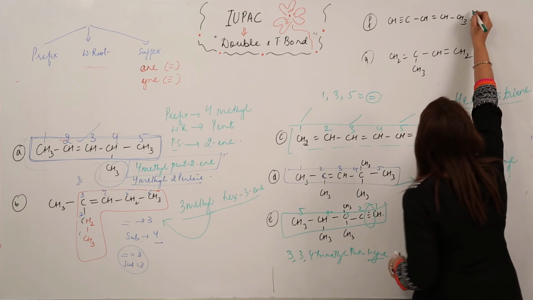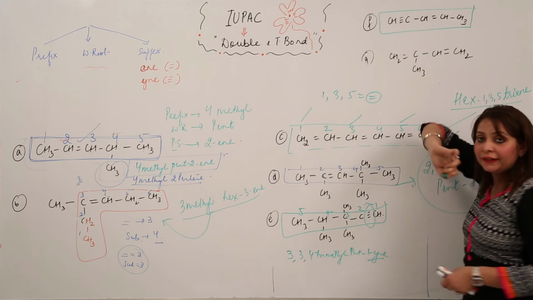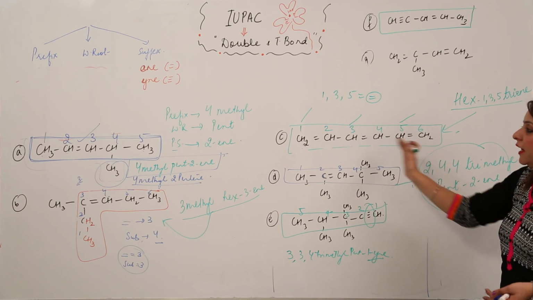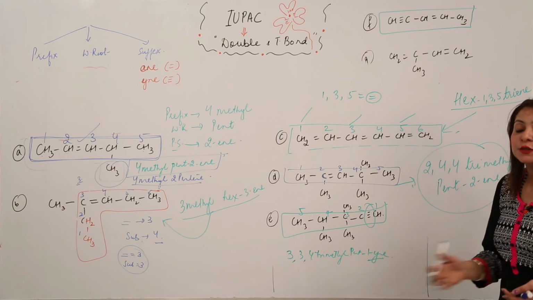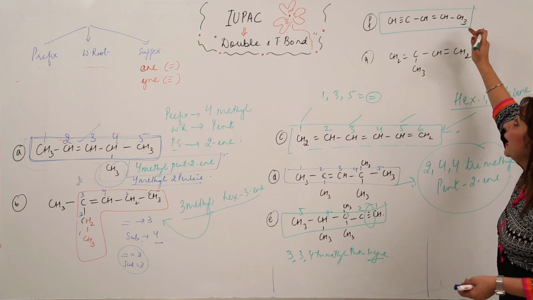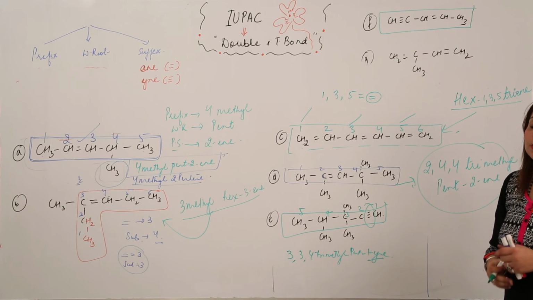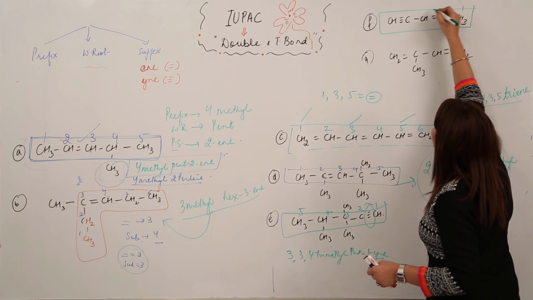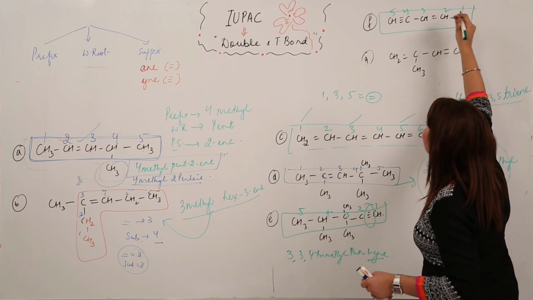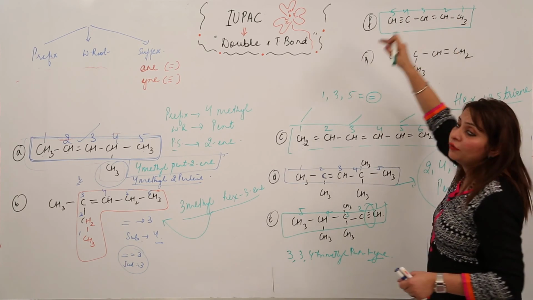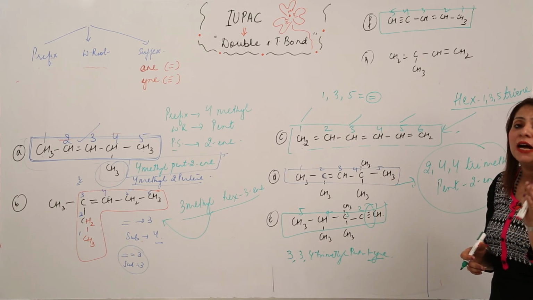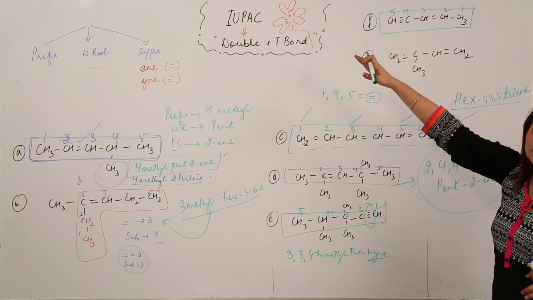Similarly, look at this. Obviously it is going to be a straight chain. The examples until here carried only the double bond, and the last example carried only the triple bond. But this one has both a double as well as a triple bond, and I told you that if both double and triple bonds are present, then our preference goes to the double bond. So I have to number in such a way that the double bond carbon gets the lowest number. If I number from the other side, the triple bond may get number 1, but the double bond will get a higher number. So we have numbered from this side.